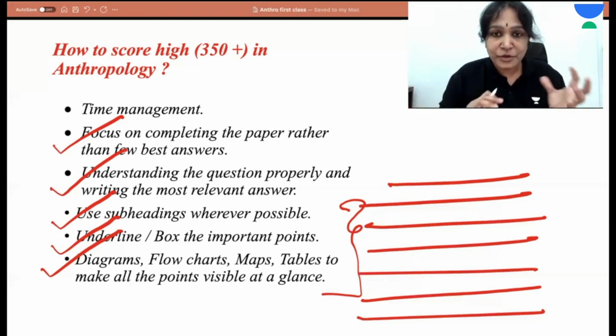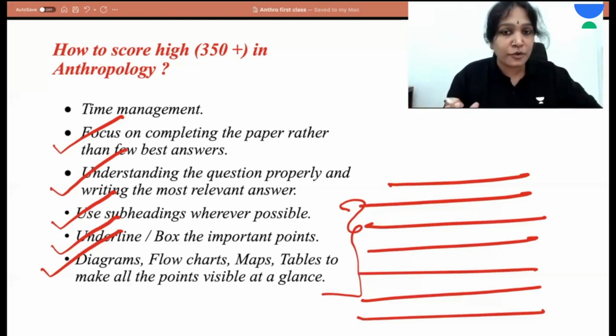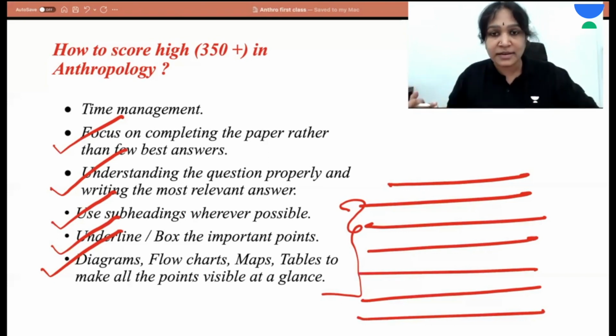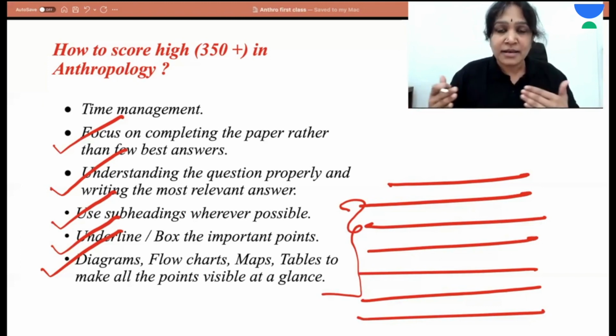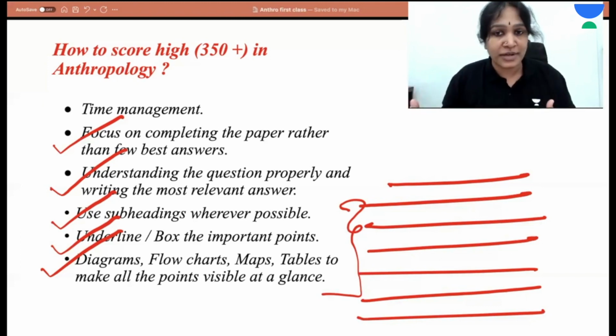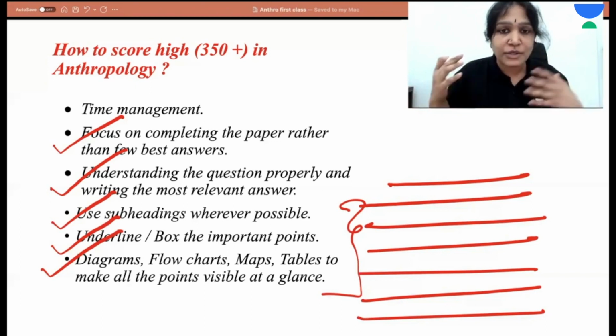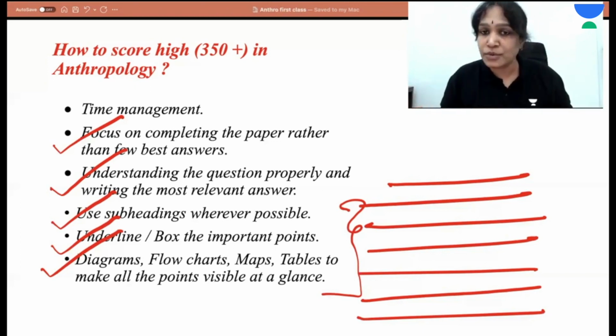And we should not start an answer with a flowchart, or end an answer with a flowchart. The beginning and ending, that is the introduction and conclusion, should be with some impressive sentences. A nice introductory paragraph and a nice concluding paragraph are important. So never start or end an answer with a diagram or a flowchart.